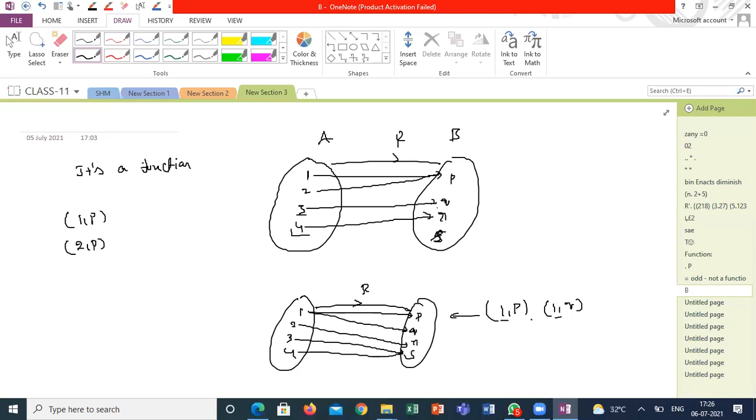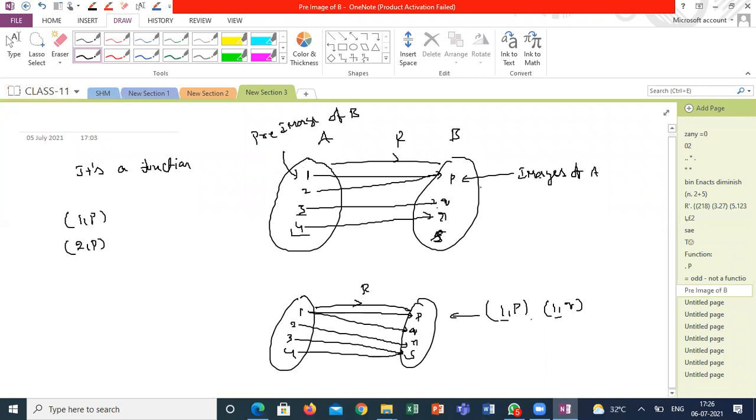Now, sir, it is very tough to say unique mapping and all. That's the reason we are going to give some names. Generally, the elements of B are called images. The elements of A are called pre-images of B. These elements are called images of A, and these elements are called pre-images of B.